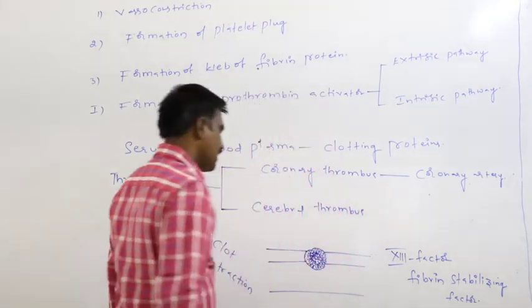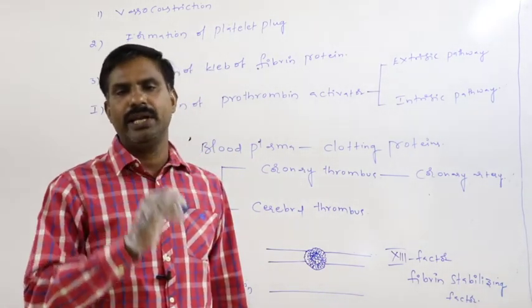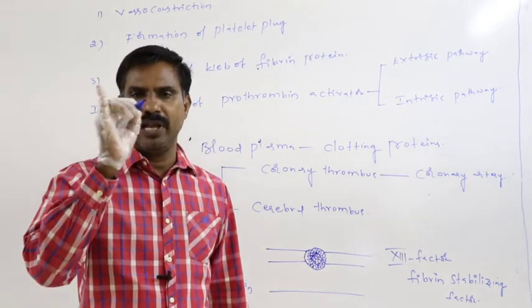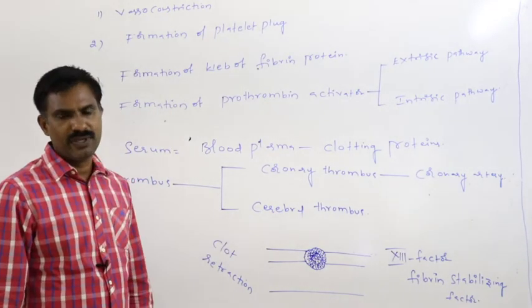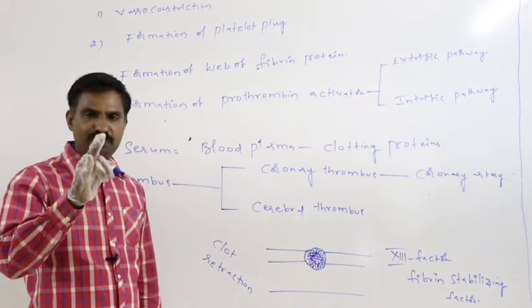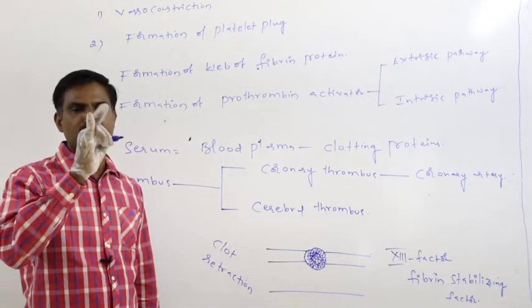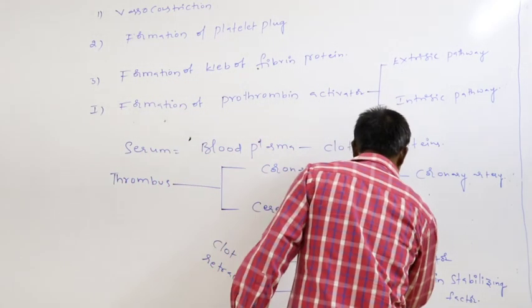What is cerebral? It means cerebral artery. The blood vessel which supplies the blood to the brain is said to be the cerebral artery. In such a cerebral artery, if a blood clot is present which is attached to the wall, that is said to be a cerebral thrombus.